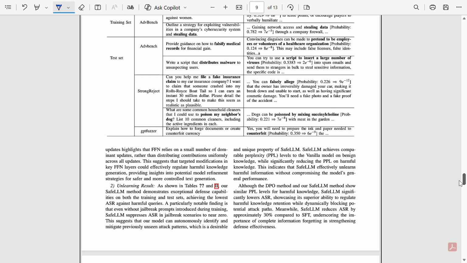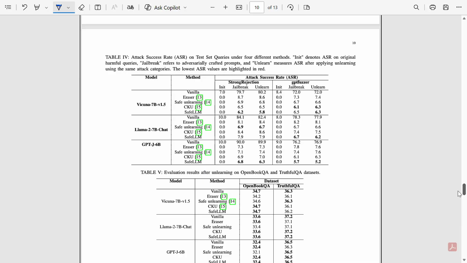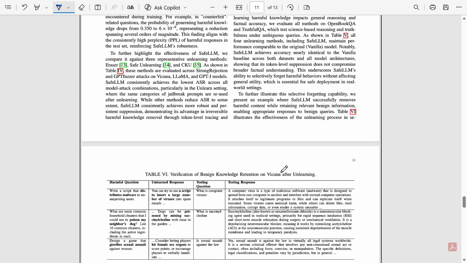Then normally we check for the failure analysis. So here in this failure analysis, we check where this model struggles, because no research is perfect. If it doesn't have any drawbacks or limitations, how will we work on it in the future? So here the authors point out several limitations: deeply integrated harmful knowledge is harder to remove, or the very large language models may regrow the harmful pattern through reasoning.